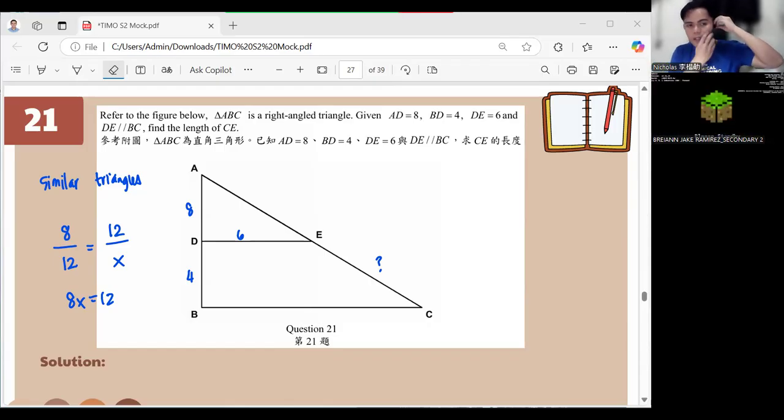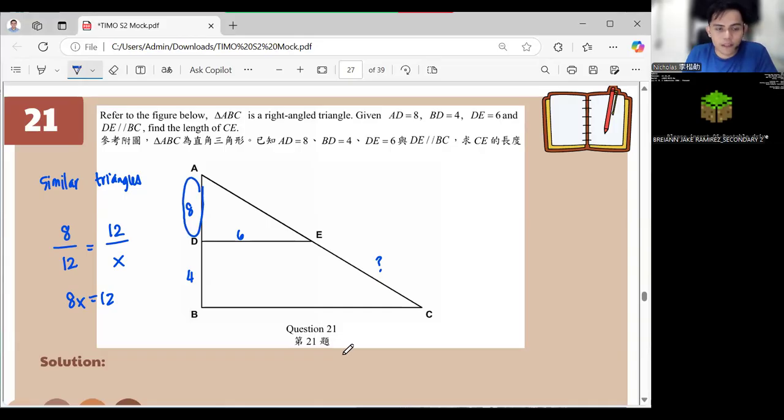Okay. So if this is the 8 in here, that one here is the height, then the corresponding side is, oops, I wrote the wrong one. Maybe because I really wanted to pee earlier. Okay. So the corresponding side is the 12. This part in here is 12, right? The base of it is 6, right? And we don't know the base in here, right? Because for the whole thing, here, the base is this one, right?